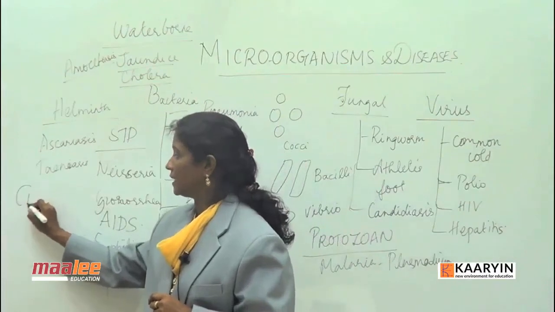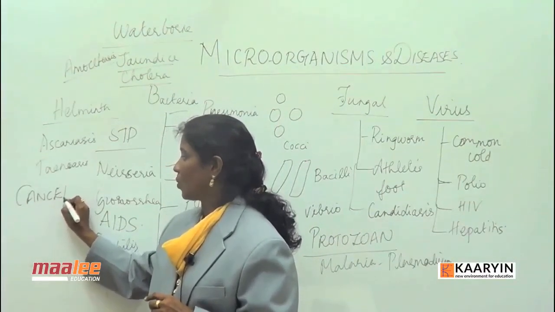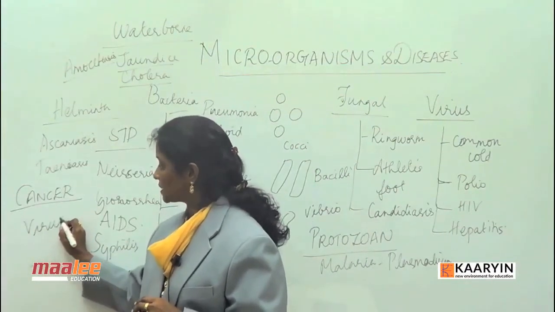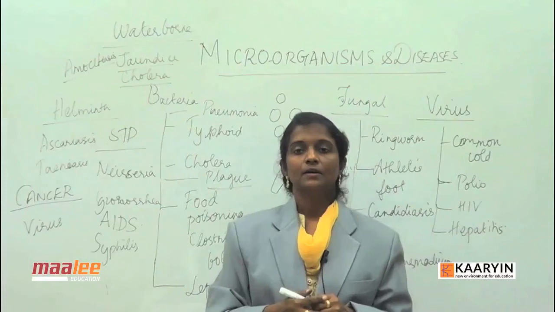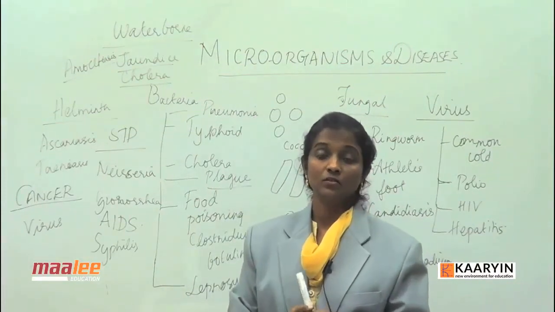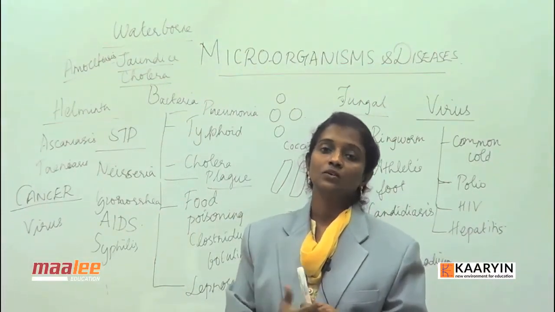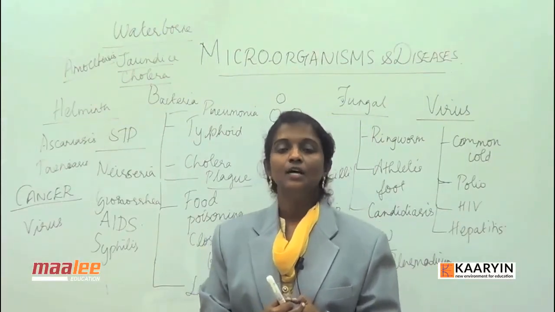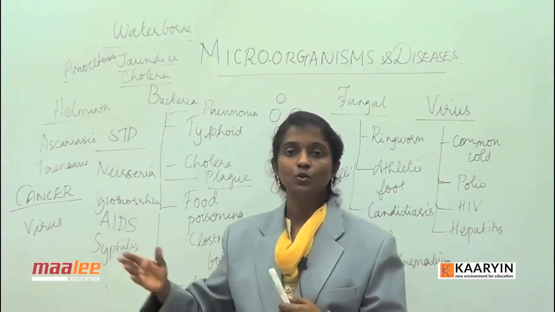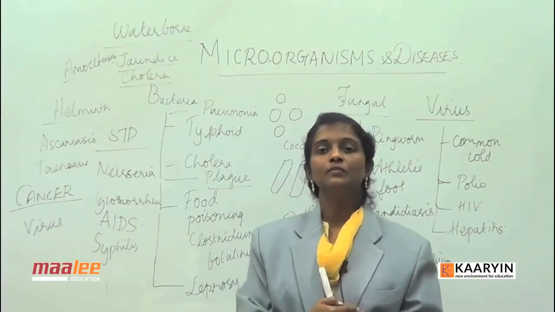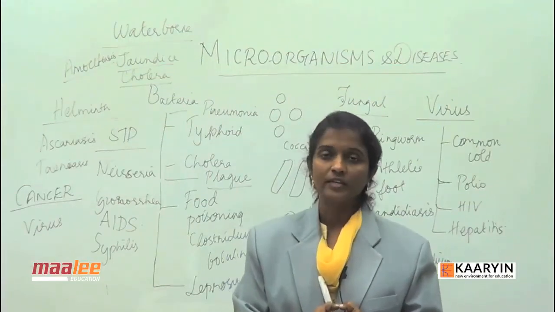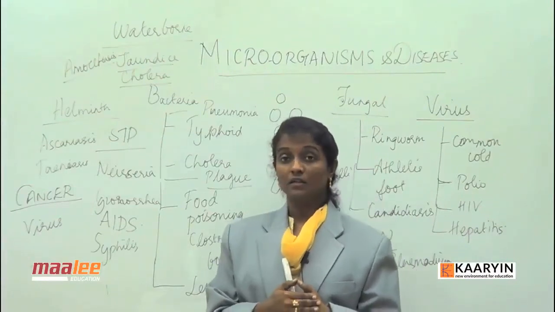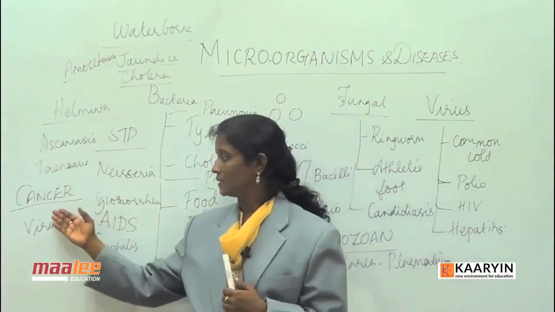This is a latest add-on, wherein we now know that one third of cancers are related to viruses. Cancers can also be caused by other agents. Aflatoxin is an agent which causes cancer, which we call a carcinogen, but it is produced by Aspergillus, a fungus. But likewise, one third of cancers are due to viruses. For example, hepatitis B virus causes liver cancer, and Epstein-Barr virus causes brain cancer. So likewise, one third of cancers are correlated with viruses.